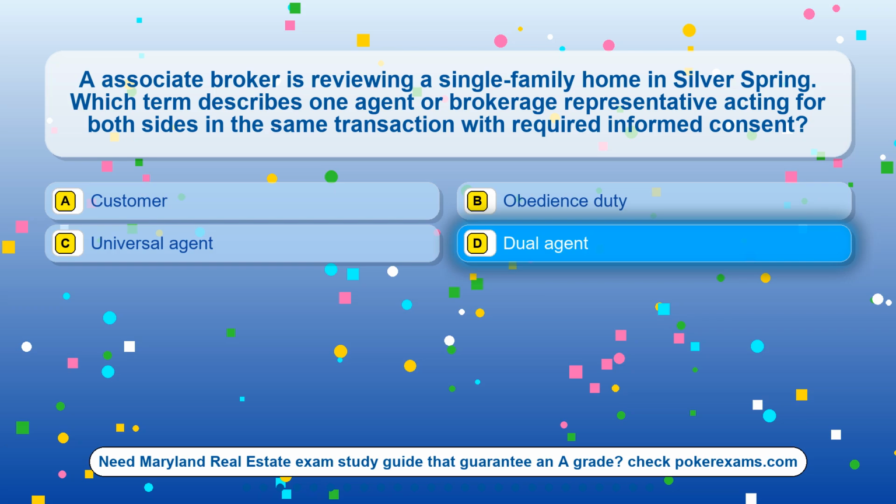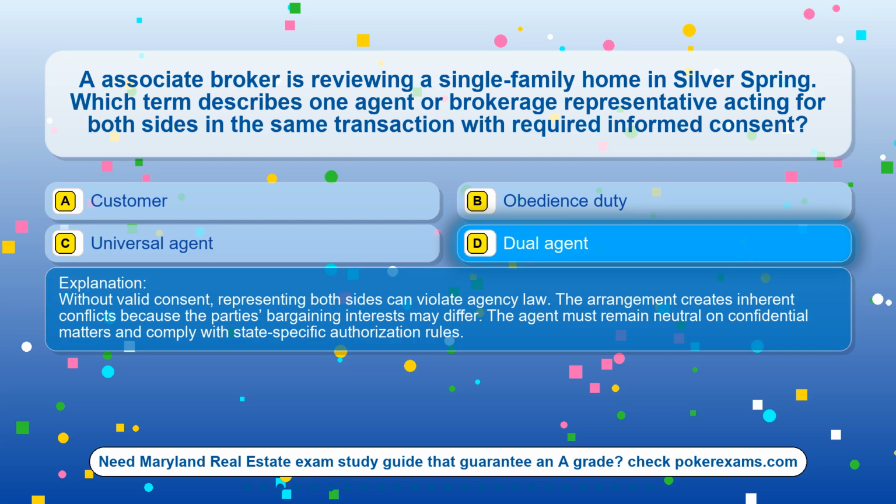The correct answer is option D, dual agent. Without valid consent, representing both sides can violate agency law. The arrangement creates inherent conflicts because the parties' bargaining interests may differ. The agent must remain neutral on confidential matters and comply with state-specific authorization rules.